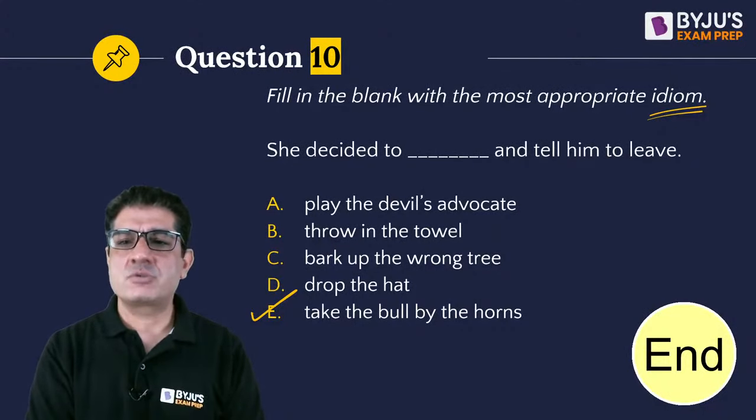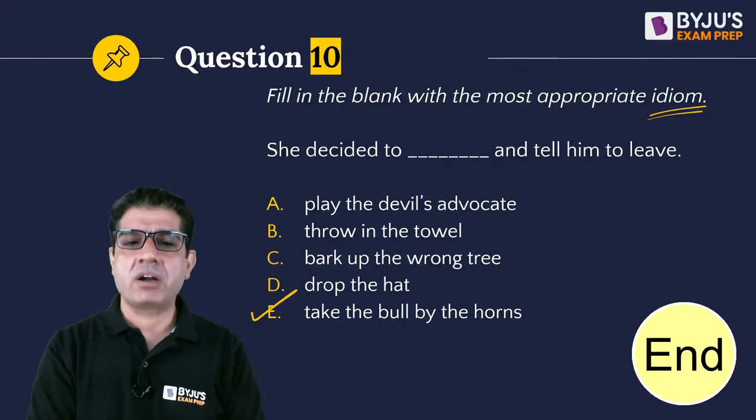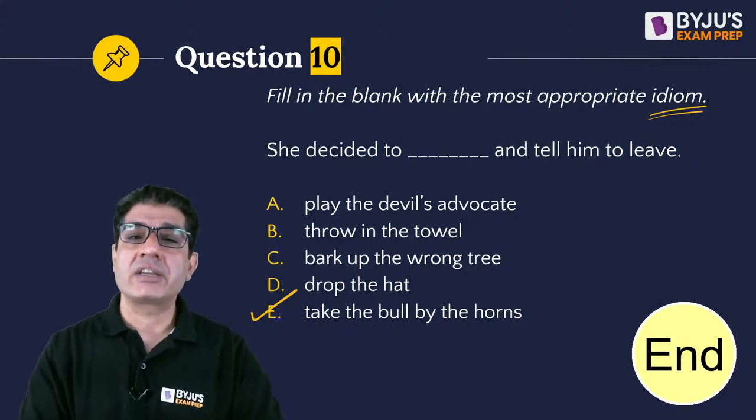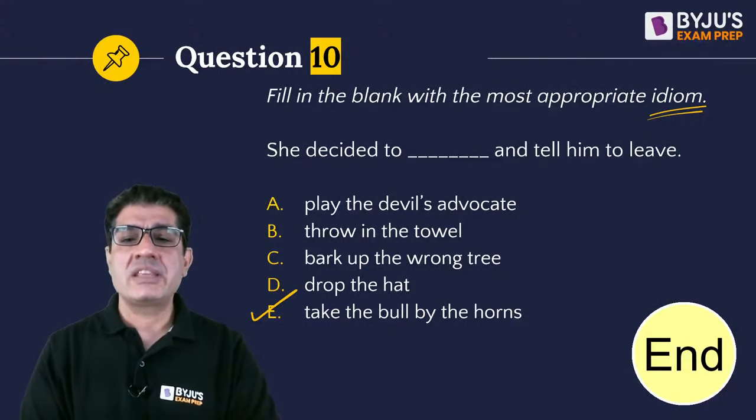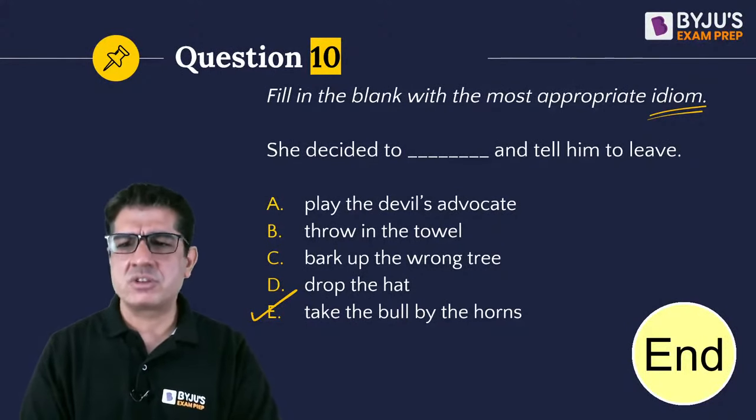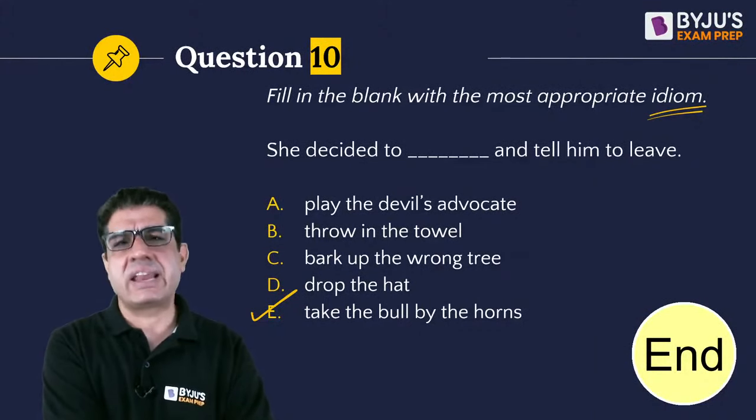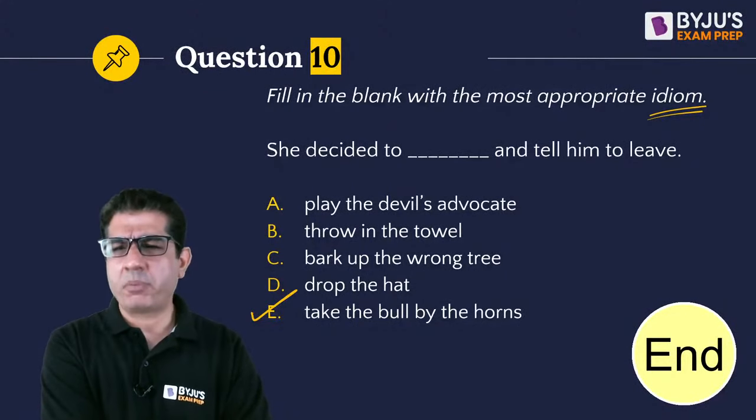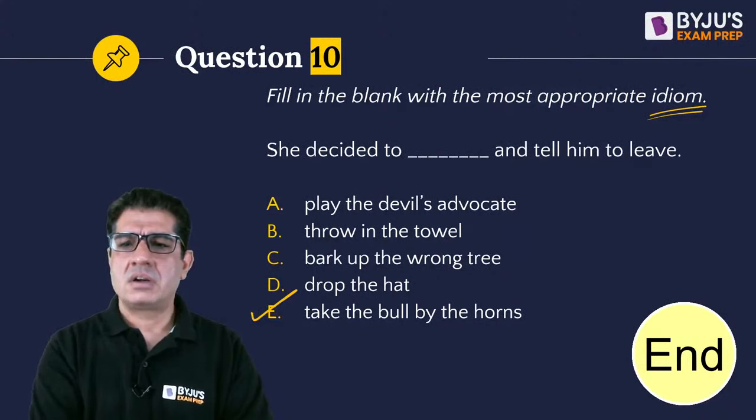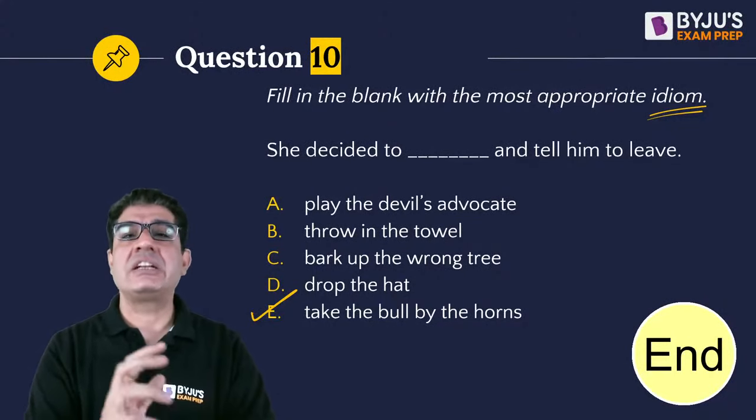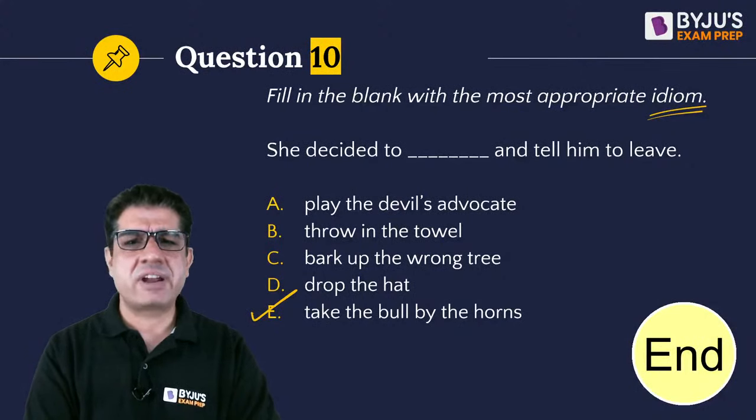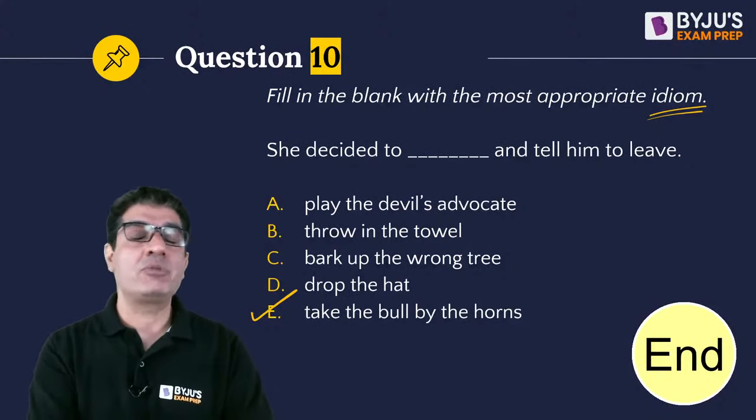Then you have the next one, throw in the towel, which means to surrender or to give up. Bark up the wrong tree. If you say that someone is barking up the wrong tree, you mean that they are following the wrong course of action because their ideas about something are incorrect, right? Drop the hat. We do not have any such idiom. Take the bull by its horn means to do something difficult in a brave and courageous manner. Now, if I look at this, she decided to dash and tell him to leave.